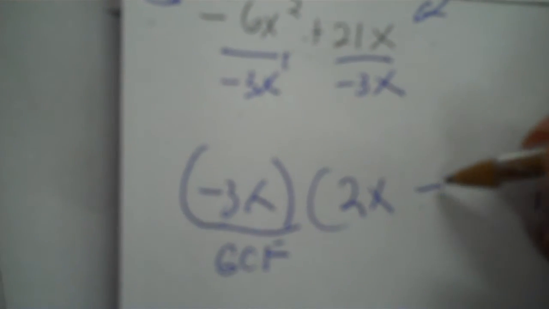So then you go up and divide by negative 3x. So that would be positive 2. The x's need to be divided. x to the second is 2 x's. And this x down here is to the first, so it'd just be 1. And then I have an x still on the 2. Positive 21 divided by negative 3 is negative 7. And then you divide your x's, they would both be to the first power. They cancel completely then, and we do not put an x on the 7.